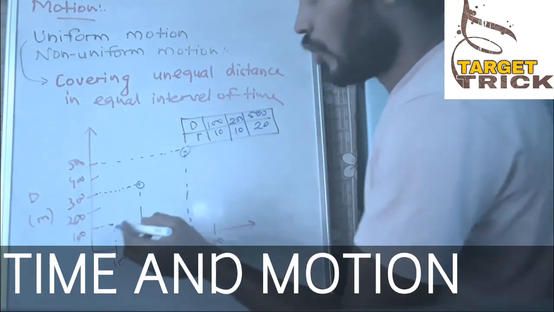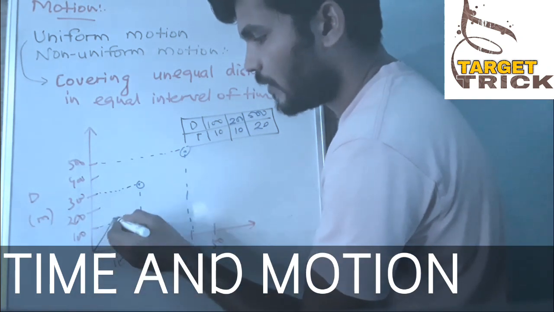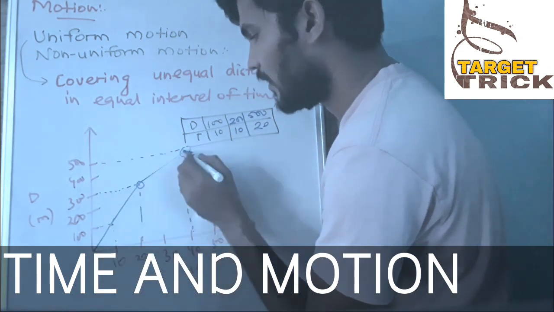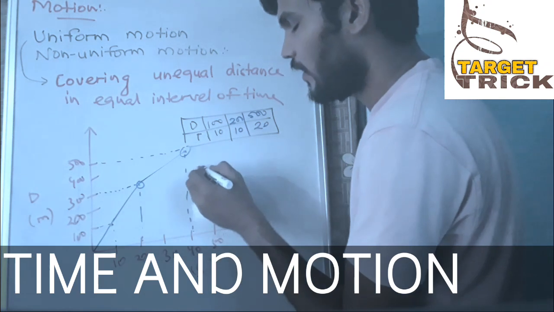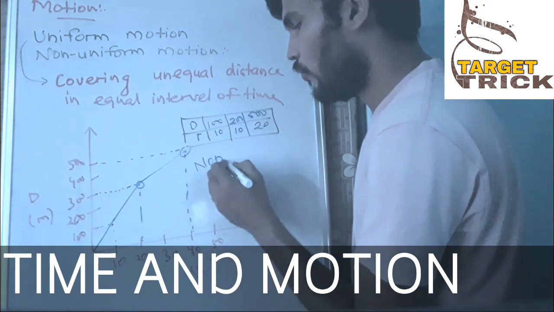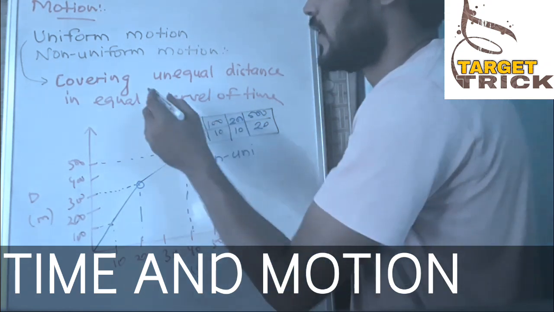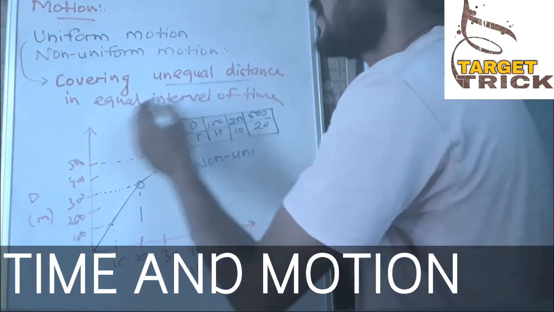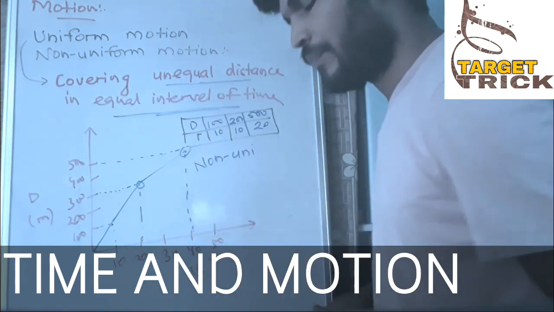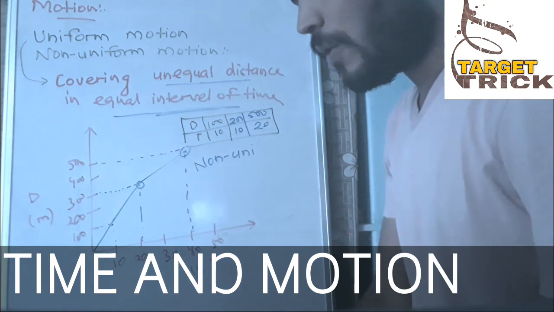Now if you draw, or if you join the points, it will come like this, this, and again like this. So this is not a straight line. It means it is a non-uniform motion, or I must say covering unequal distances in equal intervals of time. That was about our uniform and non-uniform motion.